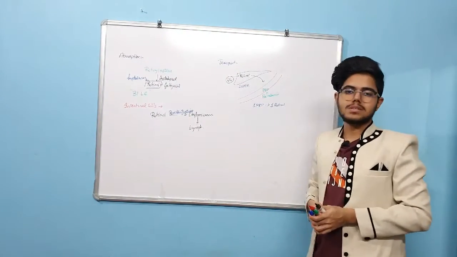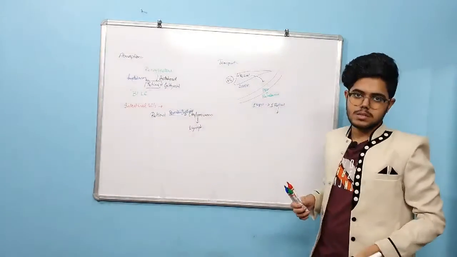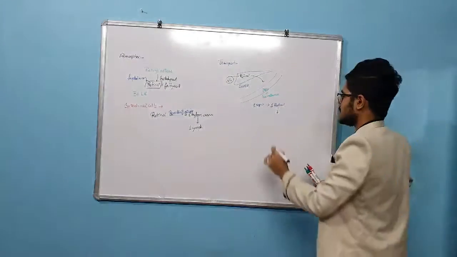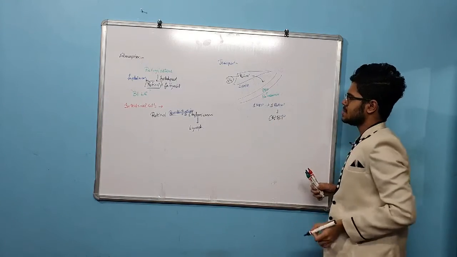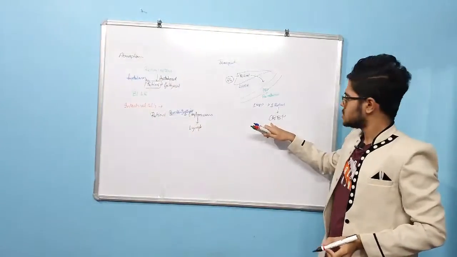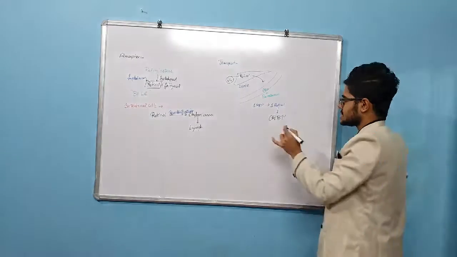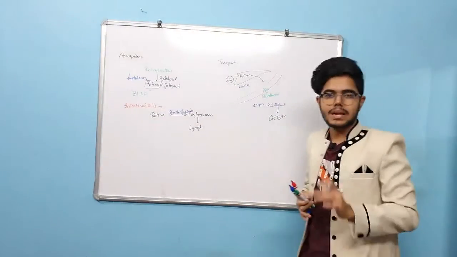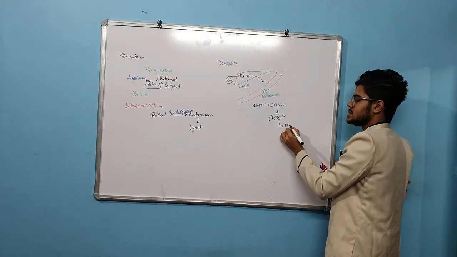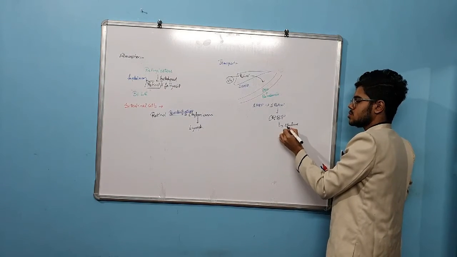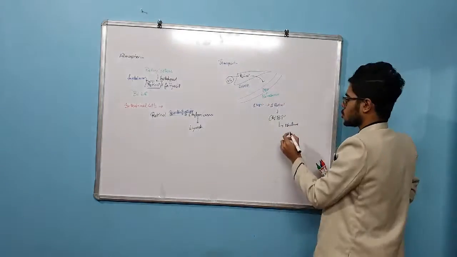Now this retinol has to go to the nucleus with the help of CRBP, that is cellular retinol binding protein. This cellular retinol binding protein helps the retinol move to the nucleus and bind with the chromatin.